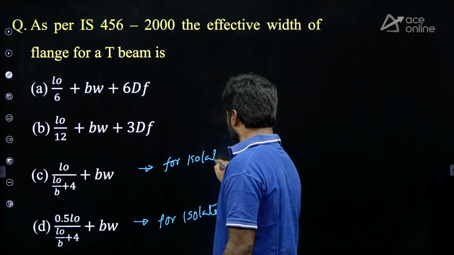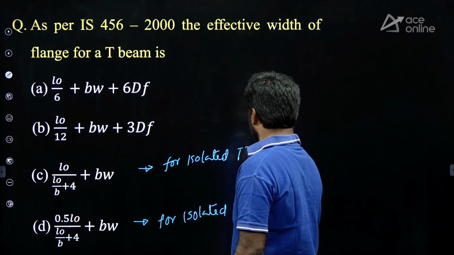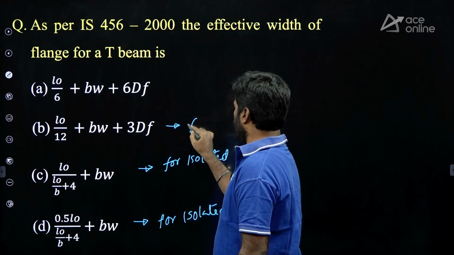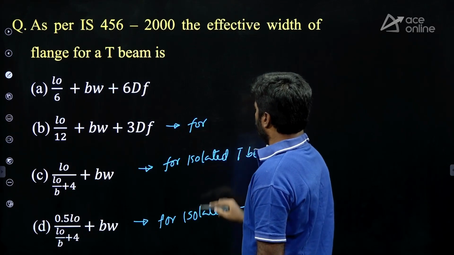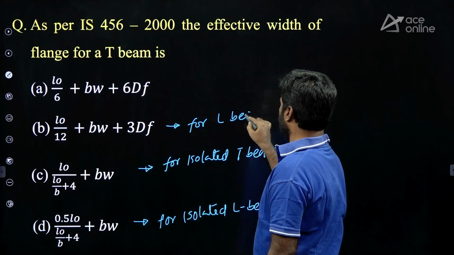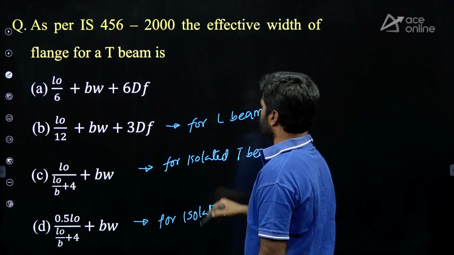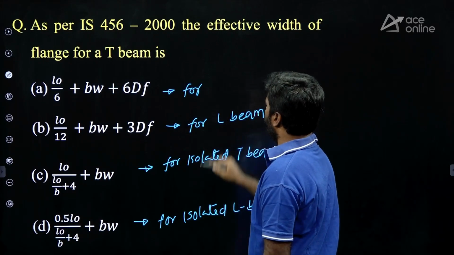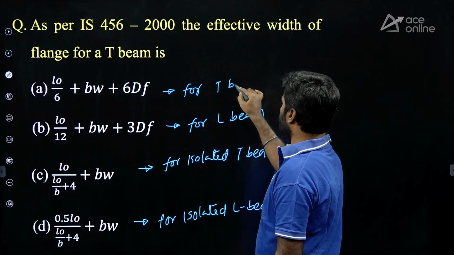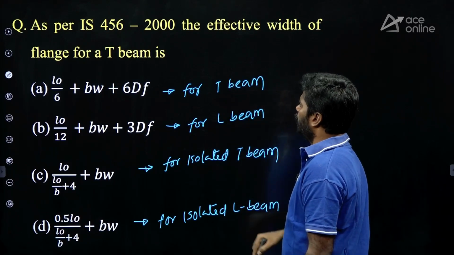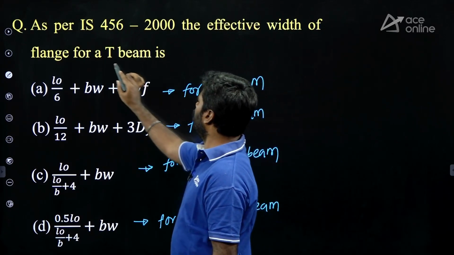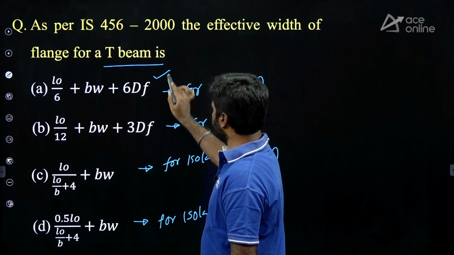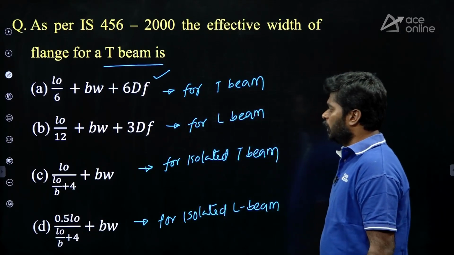This one is for an L-beam. And this is for a T-beam. They are asking simply for a T-beam, not for an isolated T-beam. Option A is correct. Next question.